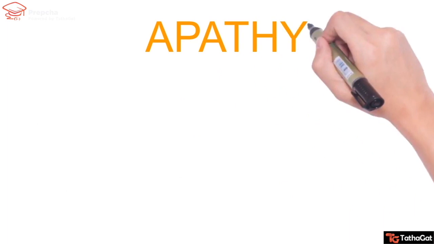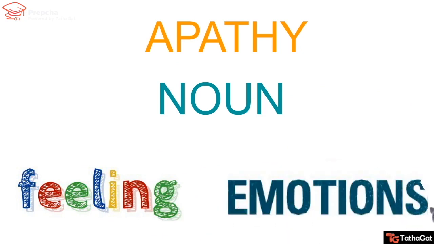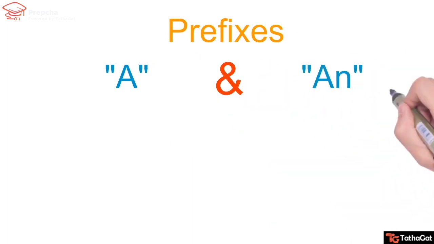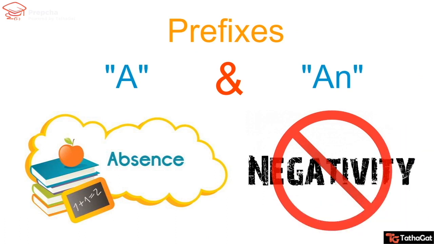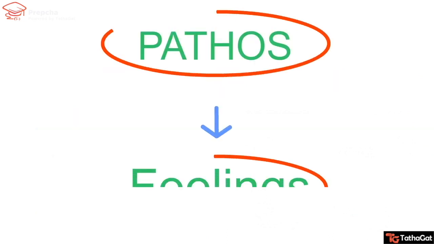Next, apathy, which is a noun. It means lack of feeling or emotion. We do know that prefixes a and an are used to create either absence or negativity. Also, with antipathy, we had gathered the meaning of the root word pathos, feelings.